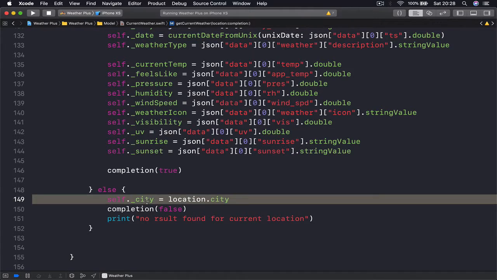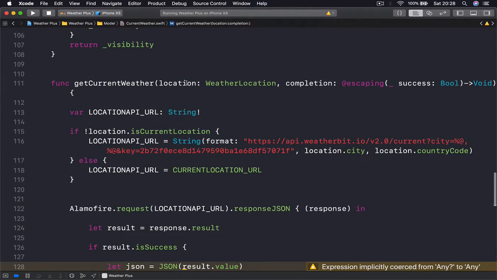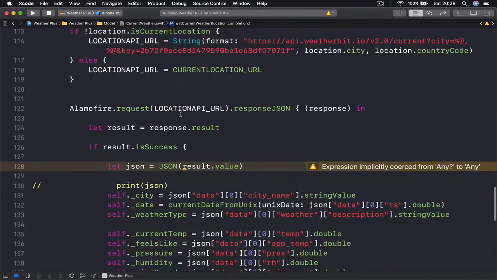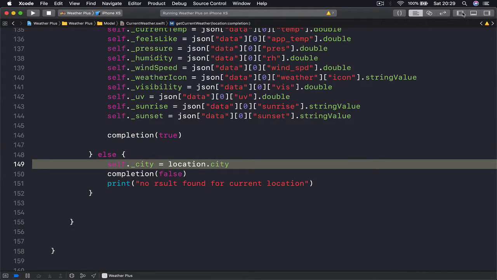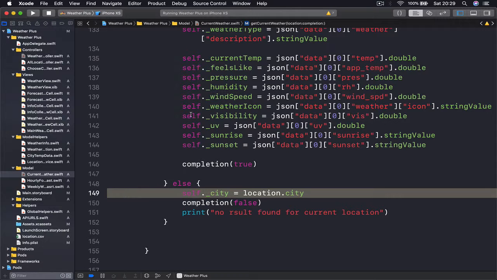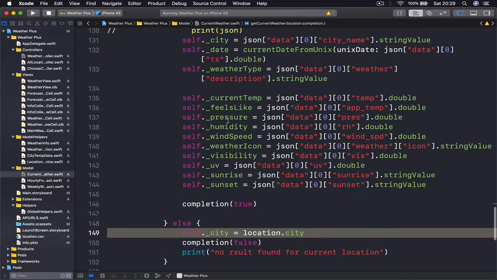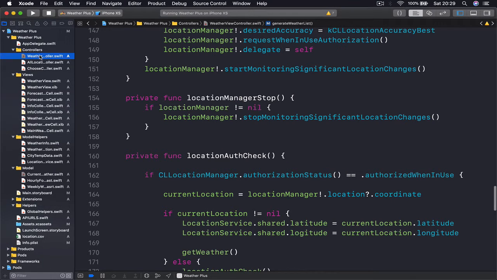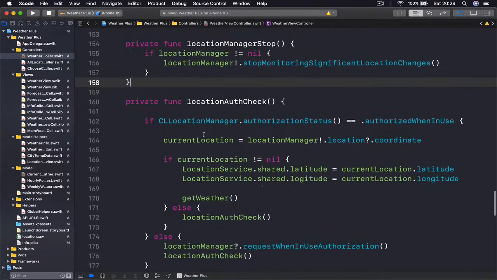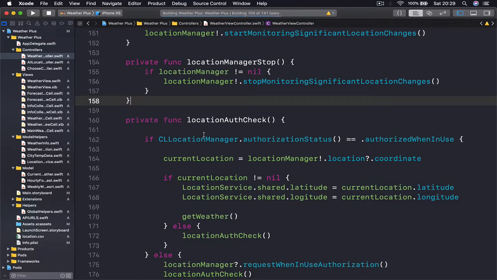But the city name, I'm going to keep the city name that I already passed here to search for it in the first place. So this way the city name of our location will always remain the same, even if we don't find anything on our weather API. So let's rerun our application.